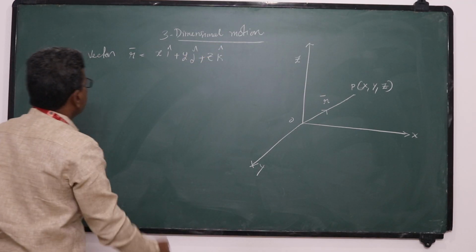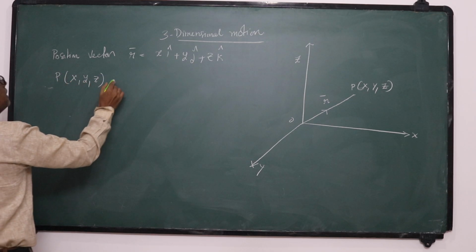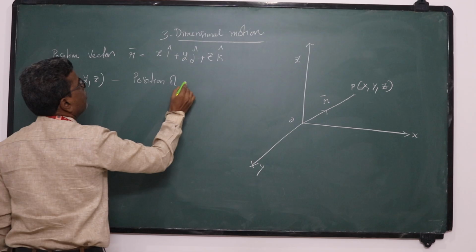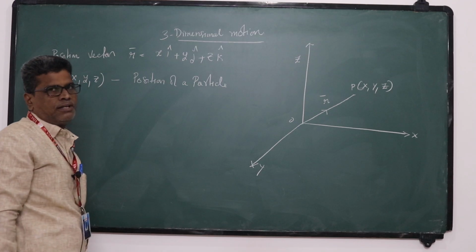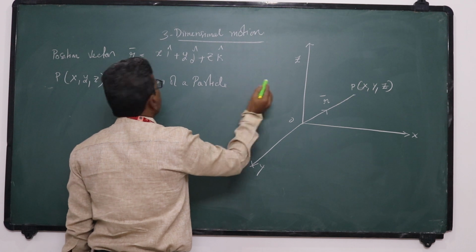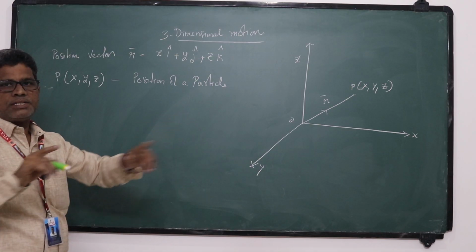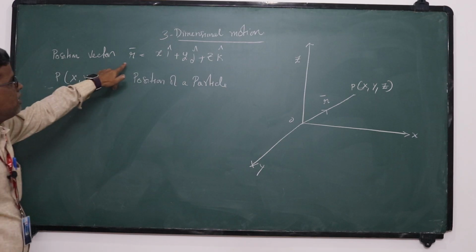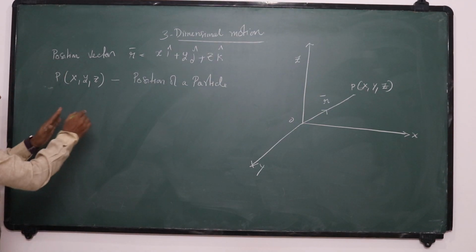What does P represent? P is in the coordinate system, we can write x, y, z. It represents the position of a body, the position of a particle. Sometimes I call it body, sometimes I call it particle. Remember, both are the same here. So the position of a particle in space is represented in our coordinate system with the x, y, z axes. We can represent that in terms of a vector: r bar is equal to x i cap plus y j cap plus z k cap. Now this is the position vector.